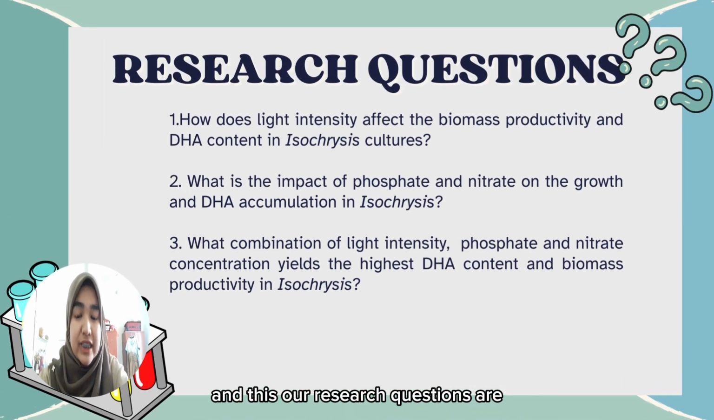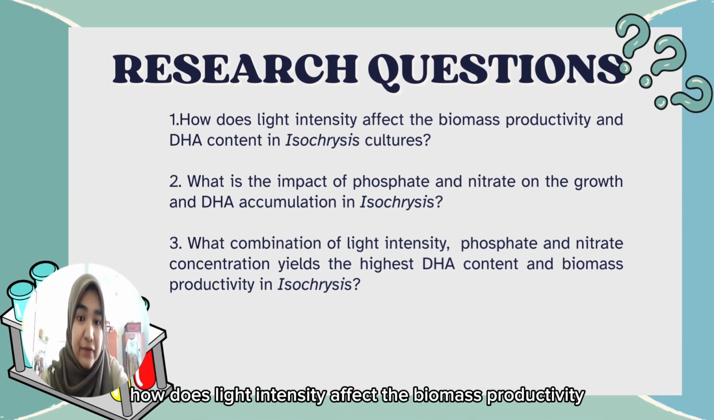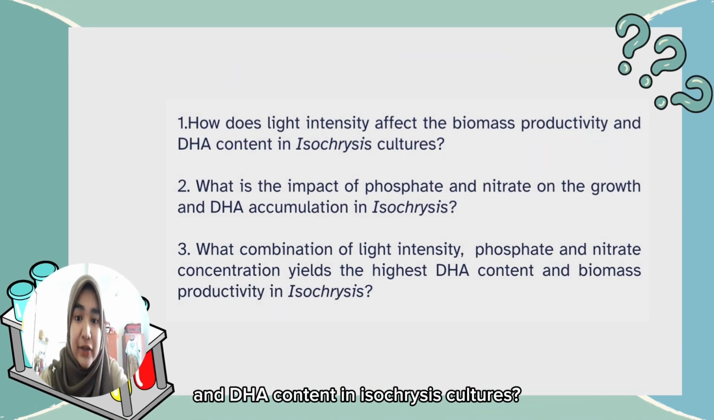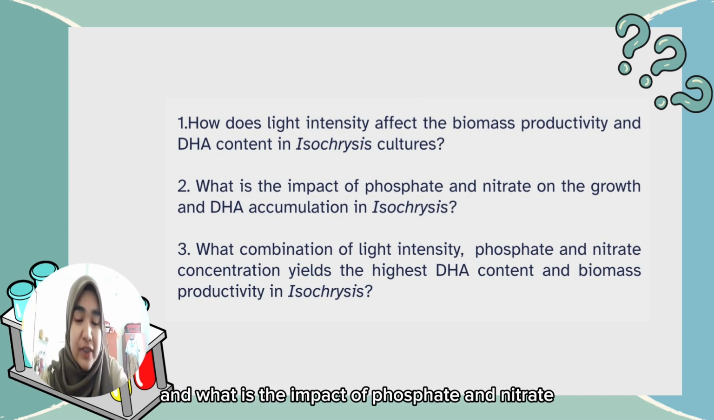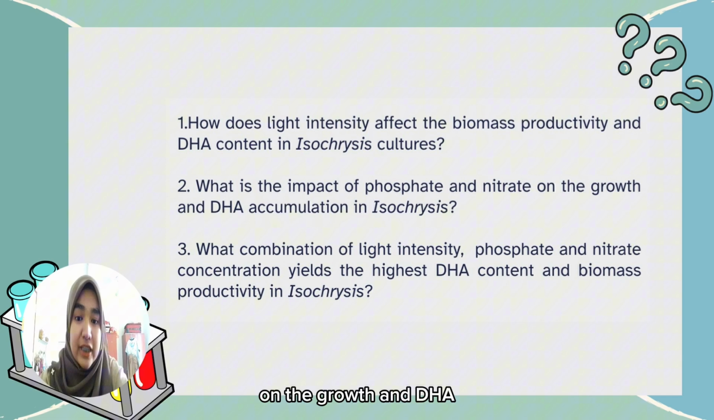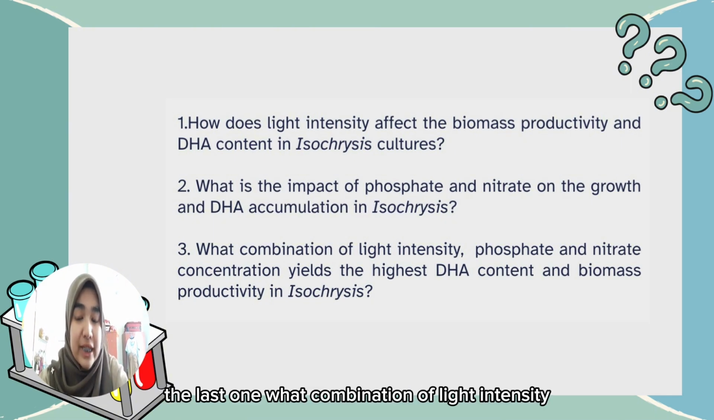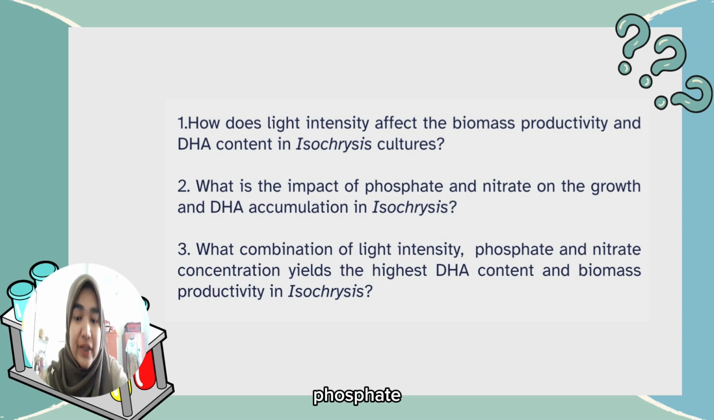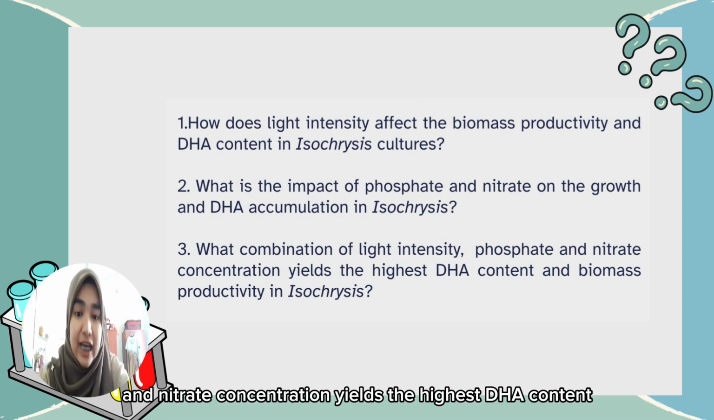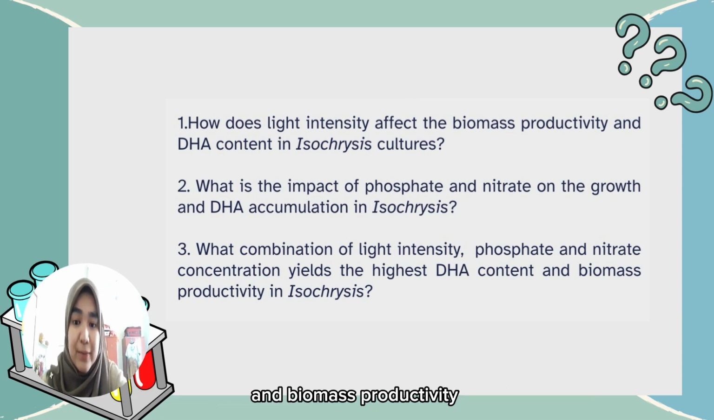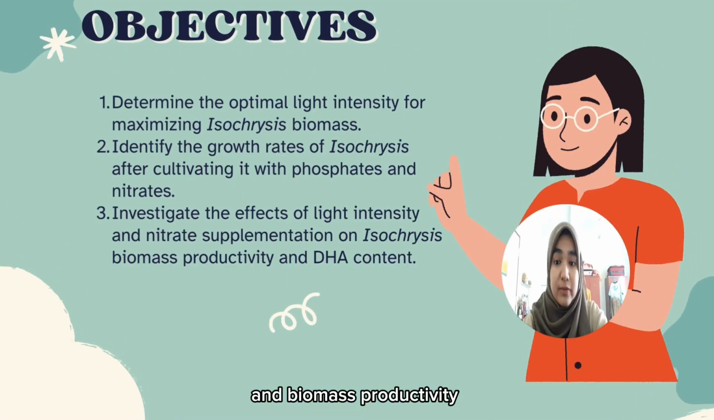Our research questions are: how does light intensity affect the biomass productivity and DHA content in isochrysis cultures? And what is the impact of phosphate and nitrate on the growth and DHA accumulation in isochrysis? And the last one, what combination of light intensity, phosphate, and nitrate concentration yields the highest DHA content and biomass productivity in isochrysis?